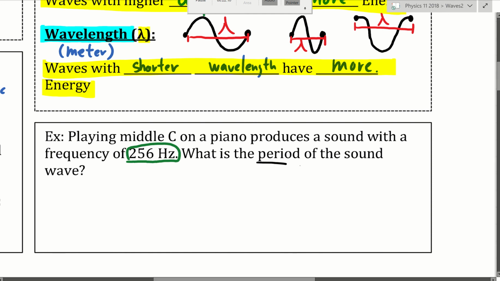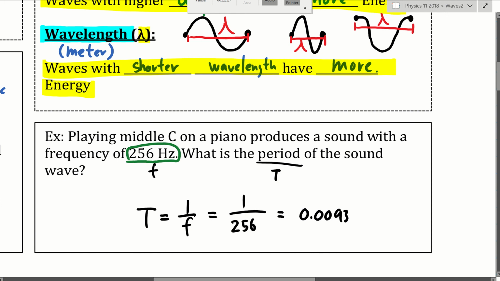So what's the period? If they give you frequency and you're looking for period, just use one of those inverse equations like this. If it's 256 hertz, then you do 1 over 256 and you will end up with 0.039 seconds. Okay, so this is the period of the middle C on the piano.